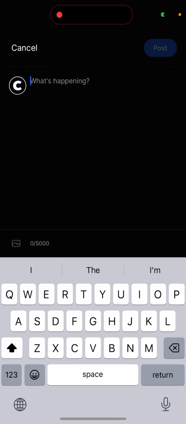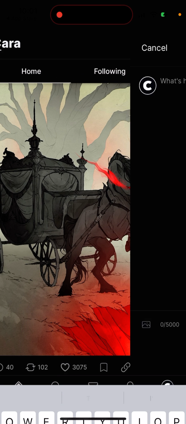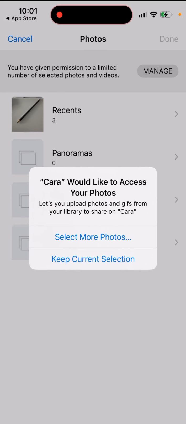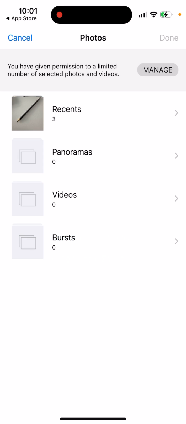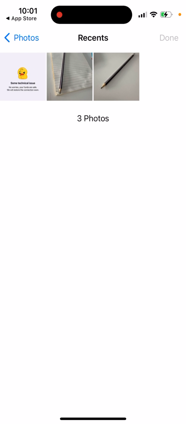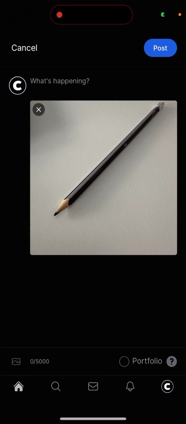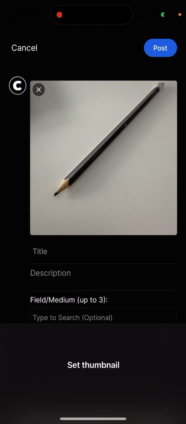You can create your own post in the bottom right if you tap the plus icon. Then, for example, you can add photos, and let's just do a test image. You just add it here, and then in the bottom right you have the option to add it to your portfolio.